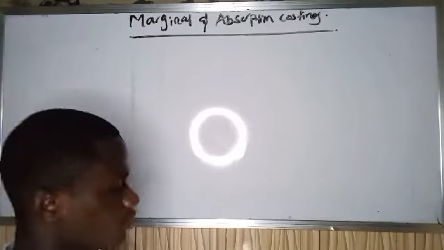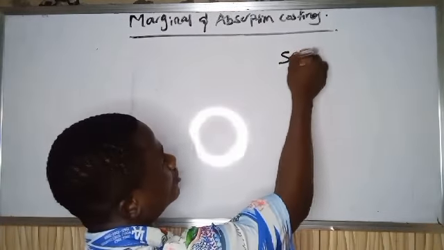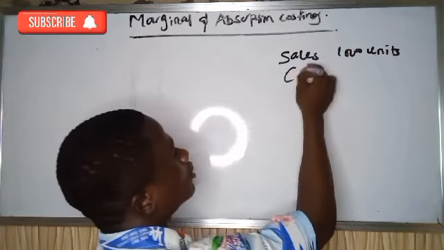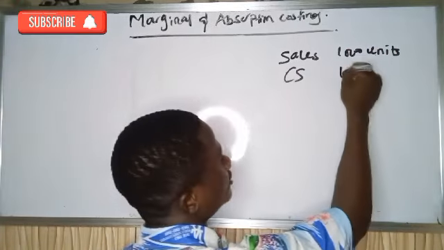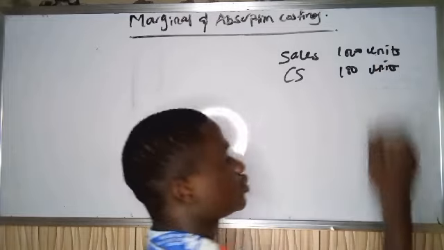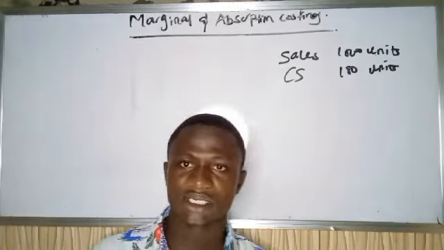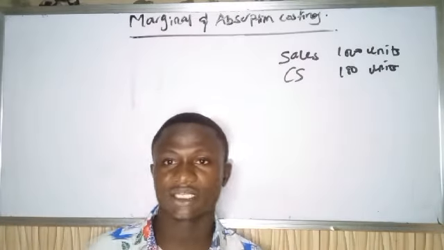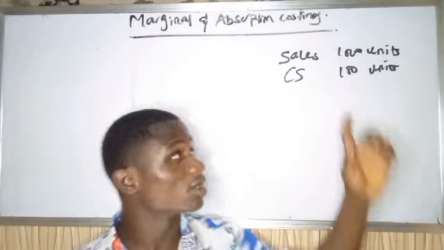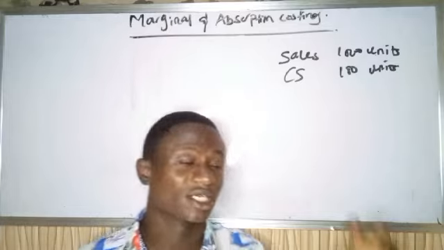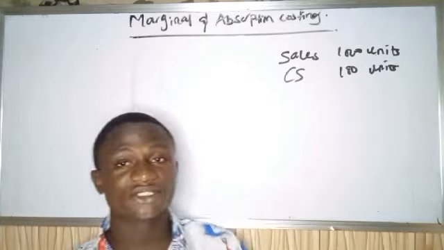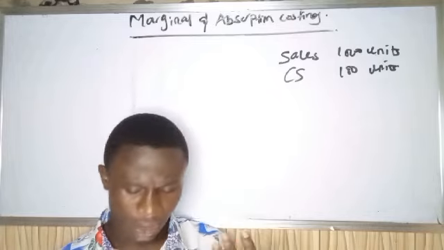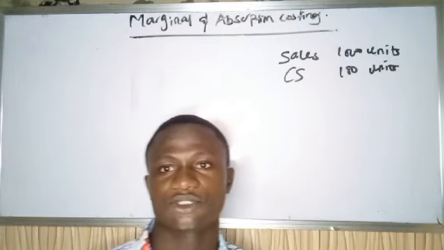Please, let's analyze before we solve. Sales is 1000 units and we have our closing stock of 100 units. So if I should ask you how many units we produce, that means we produce 1100 units. When we produce 1100 units, we're only able to sell 1000 units, so the remaining 100 units is our closing stock. But don't forget that. Okay, let's solve.